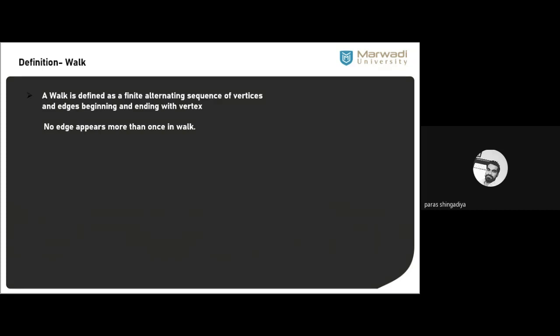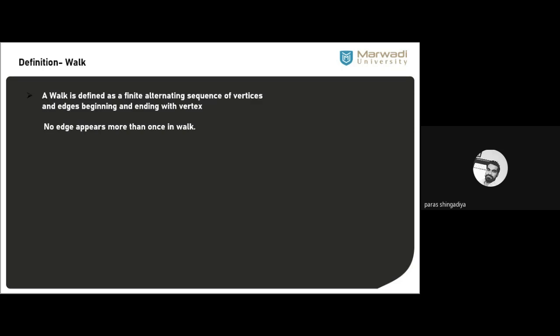Beginning and ending should be one of the places, any arbitrary two places, starting and ending as vertices, and it is an alternating sequence of vertices and edges. Means first some place comes, then a road, then another place, then again the road network. It is a finite alternating sequence: vertex, edge, vertex, edge, vertex, edge, and so on. Clear? So a walk is defined as a finite alternating sequence of vertices and edges, beginning and ending with a vertex.